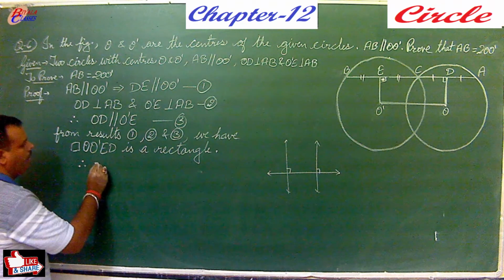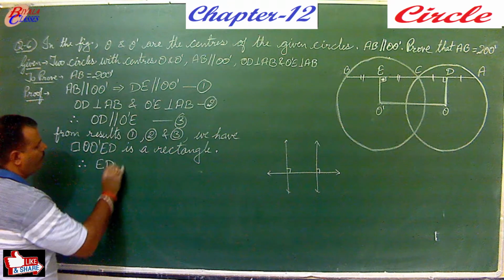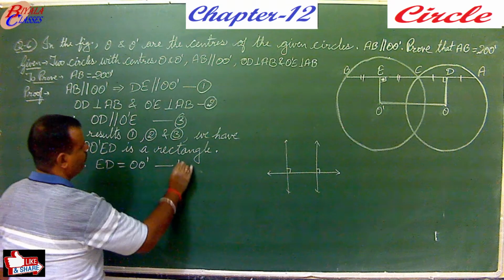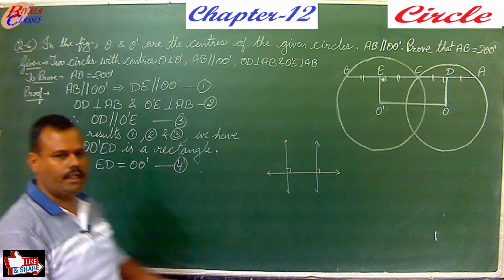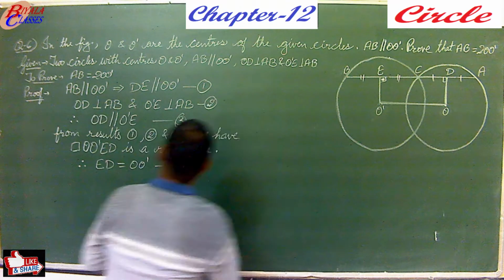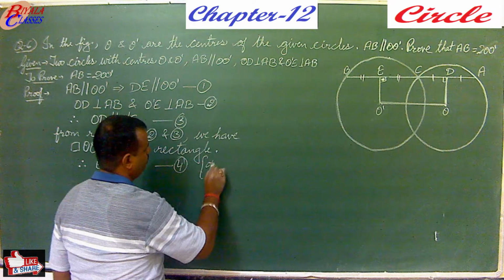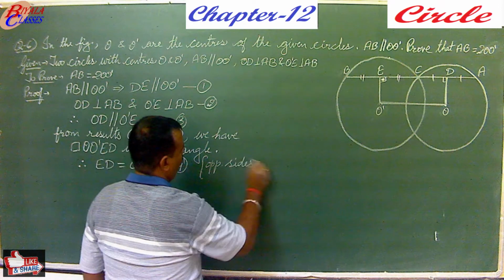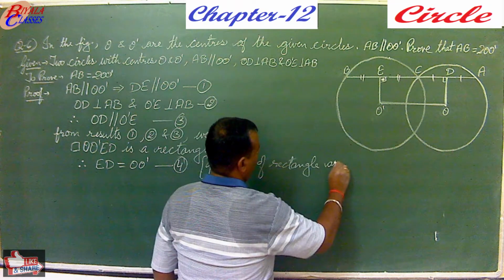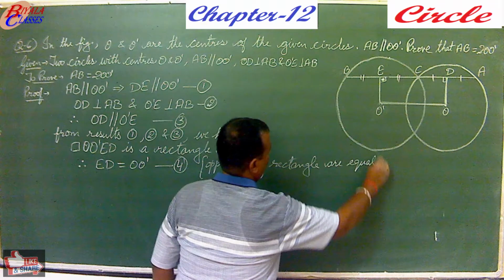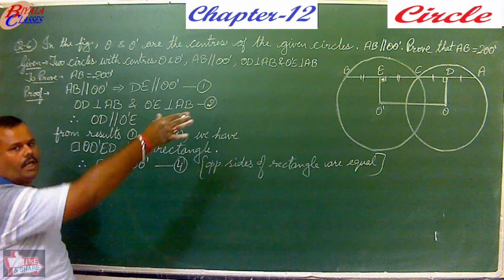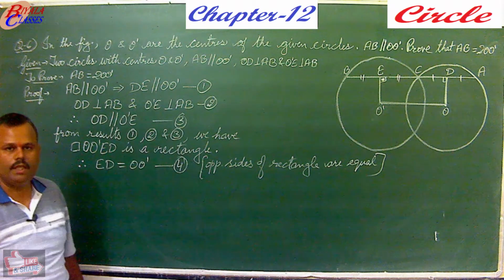And being a rectangle, now what will we have? We will have ED is equal to O dash. The opposite sides are equal, and if opposite sides are equal, these two parts will be equal. Opposite sides of a rectangle are equal. So this part is complete now. We have proved that ED and O dash are equal.